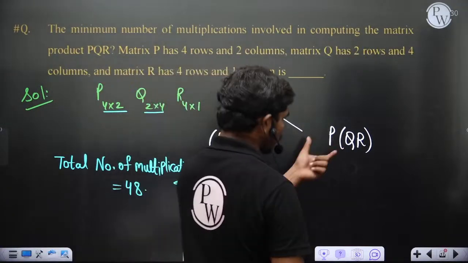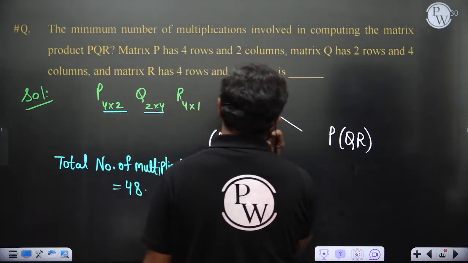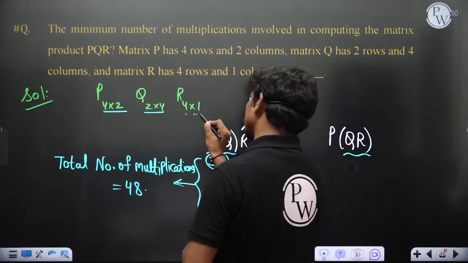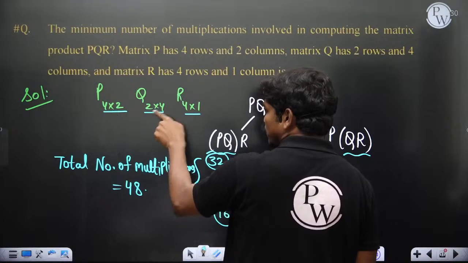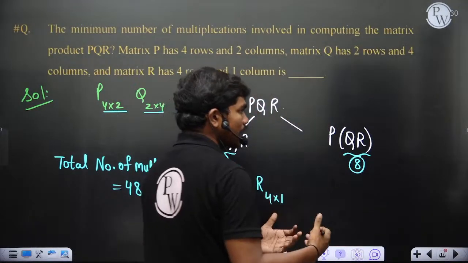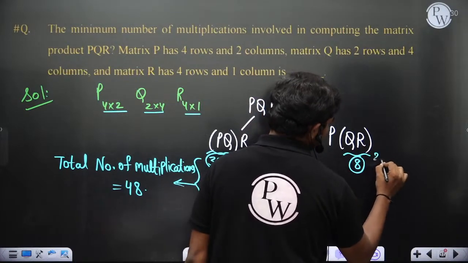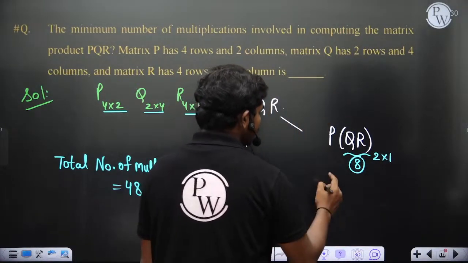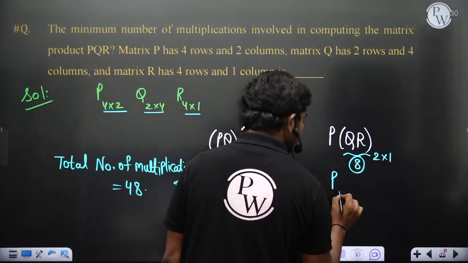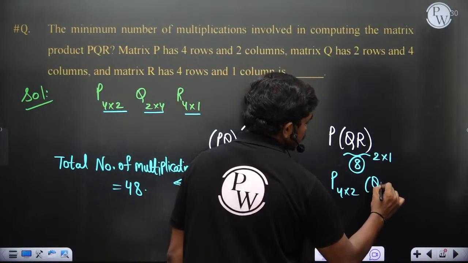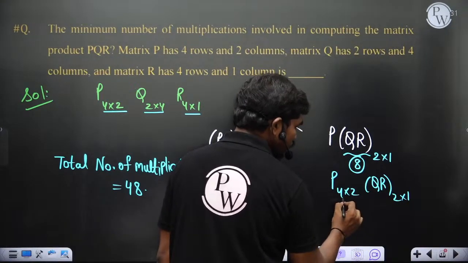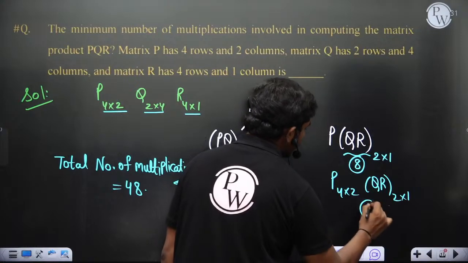Now coming here, this is also one more possibility of calculating PQR. If you calculate QR first, this is of size 2 by 4 and this is of size 4 by 1. So if you multiply these two first, 2 into 4 is 8, 8 into 1 is 8, of course. So you need 8 multiplications first of all to calculate QR, and the size of QR is 2 by 1, of course. Then again to multiply P with QR, P is of size 4 by 2 and QR is of size 2 by 1, of course. To multiply these two again you need 4 into 2 is 8, 8 into 1 is 8 again. So again you need 8 multiplications.